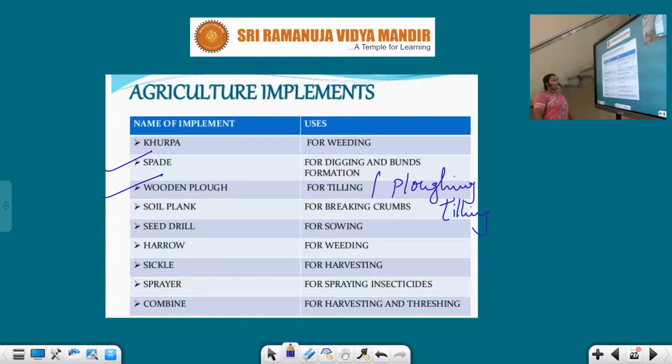Next, soil plank. It is for breaking clumps. Seed drill for sowing seeds. Harrow for weeding. Sickle for harvesting. Sprayers can be used to spray insecticides or pesticides over the crop. And the combine is widely used for harvesting and threshing. These are the implements generally used by farmers in the fields: kurpa, spade, wooden plough, soil plank, seed drill, harrow, sickle, sprayer and combine.